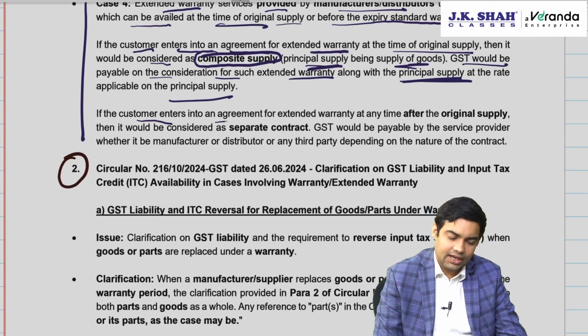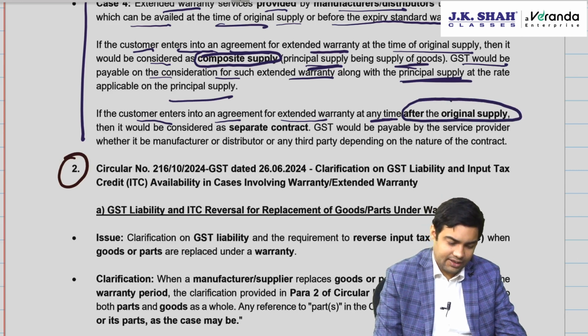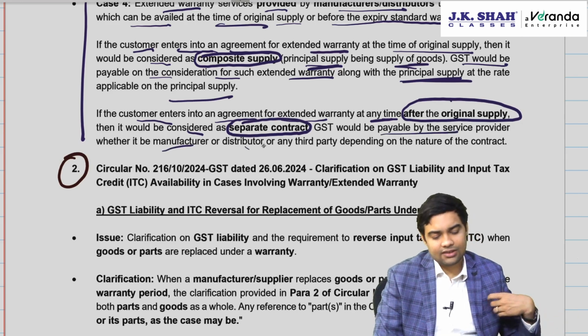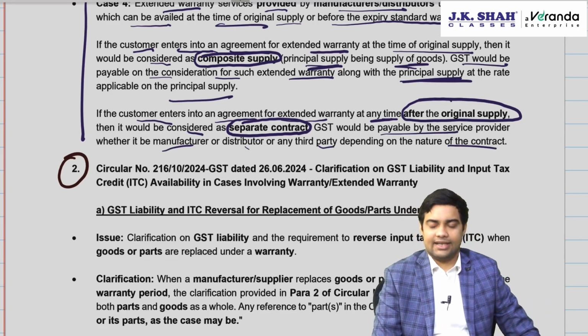If the customer enters into an agreement for extended warranty at any time after the original supply, then it would be considered as a separate contract. GST would be payable by the service provider, whether it be manufacturer or distributor or third party, depending on the nature of the contract.